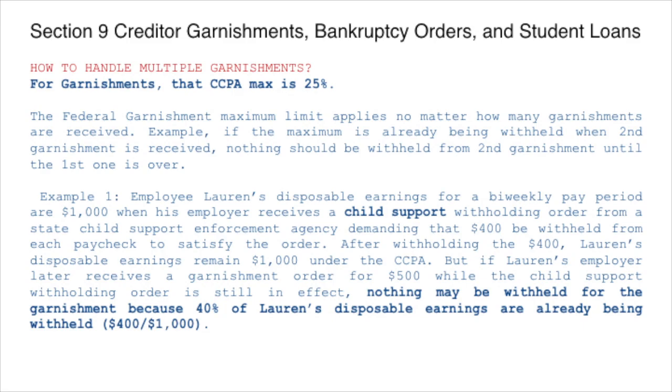Now let's assume the same facts as we discussed above, except that the child support order is for $200 per bi-weekly pay period. With the disposable earnings of $1,000 per pay period, that means 20% of Lawrence's disposable earnings are being withheld for the child support order. That leaves 5% available to satisfy the garnishment order if the employer receives the garnishment order later. So the employer will deduct $50 and transmit that money to the garnishment order.